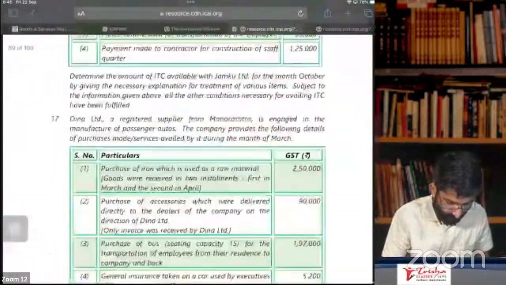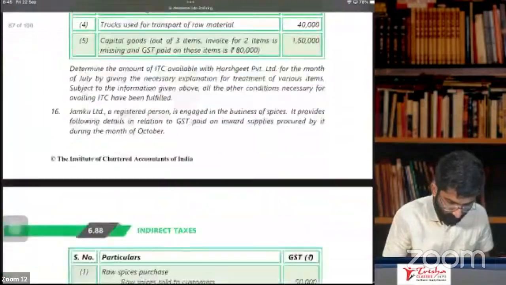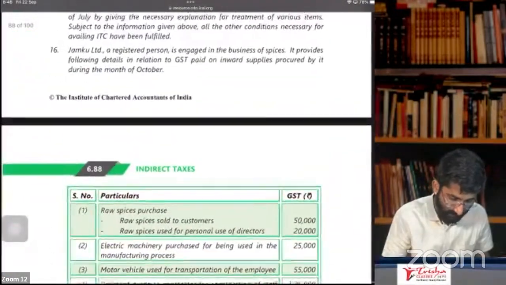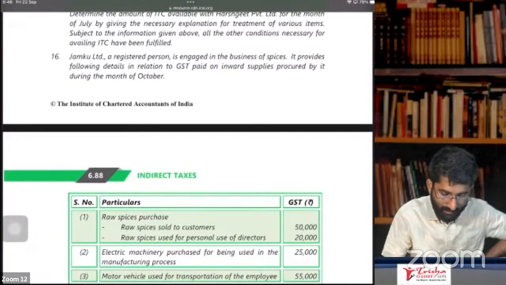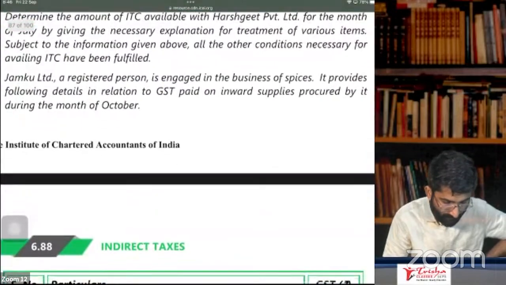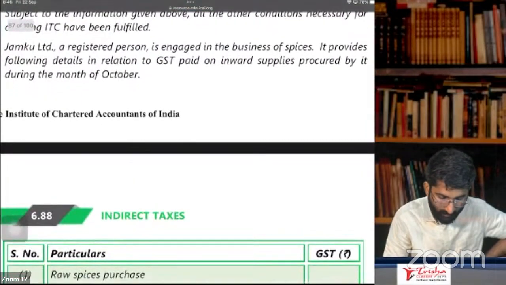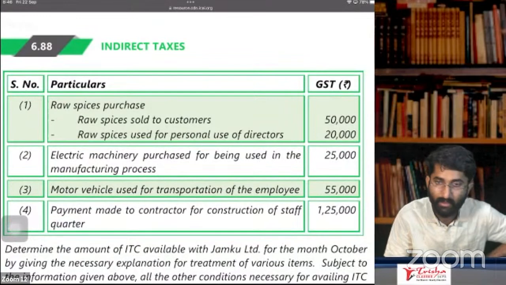Question number 17, no, 16. Section number 6, question number 16. Jamku Limited, a registered person, is engaged in the business of spices. It provides the following details in relation to GST paid on inward supplies procured by it during the month of October. In October, they have procured all these goods.